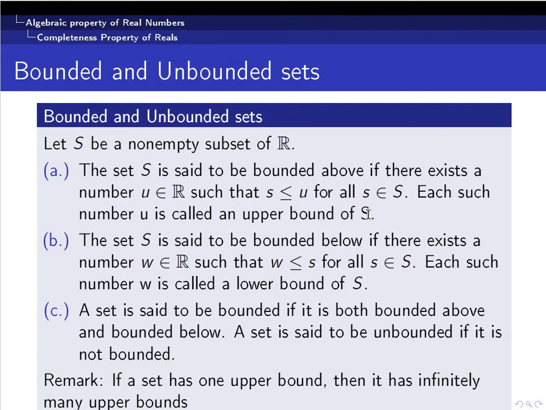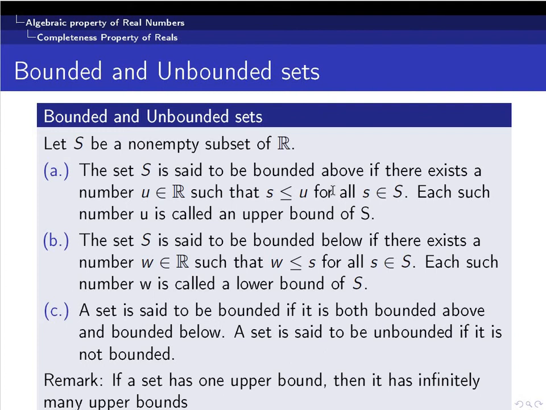Consider v, which is a number greater than u. So u should be less than or equal to v. Since u is an upper bound, s should be less than or equal to u. Since u is less than or equal to v, we can safely say that s is less than or equal to v. So every real number which is greater than an upper bound is again an upper bound.